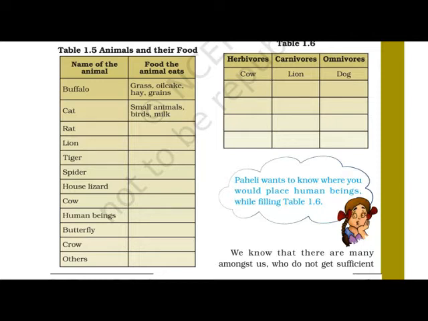Now let me see the activity number 7. Have a look again table 1.5 and group the animals entered here as follows. Now we know that whenever we study something, we try to classify those things.